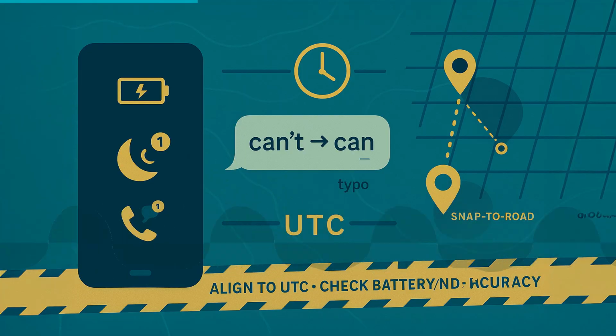Do not disturb and focus modes hide rings and alerts. A call may go straight to voicemail, and a message may show delivered but not notify. Some platforms show a tiny moon or status, many do not. Before reading intent into a missed call, ask if focus modes or driving mode were enabled. If you rely on call logs, remember that some devices log attempted calls that the network never completed.